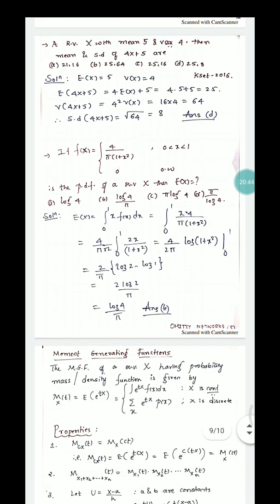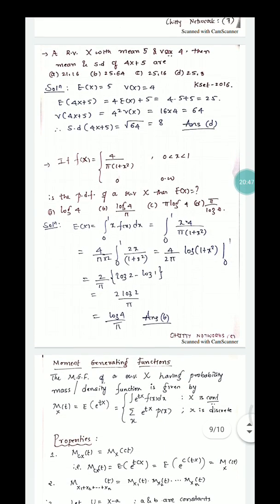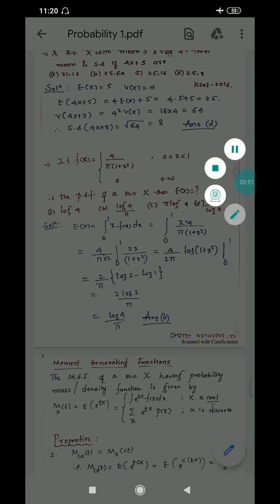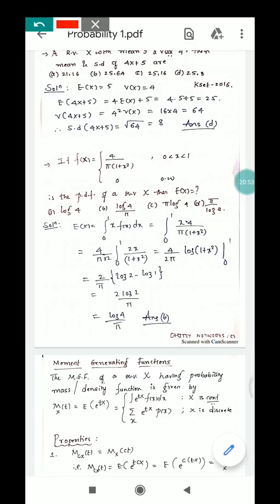And let us solve one more problem. If X is a random variable with mean 5 and variance 4, then what are the mean and standard deviation of 4X plus 5? This question has been asked in 2016. It's very simple. You know the properties of expectation. Expectation of X is 5 and variance of X is 4, it's been given. So expectation of 4X: the 4 will come out, and expectation of X goes inside, plus expectation of a constant is the constant, and you have to substitute the values and get the answer.